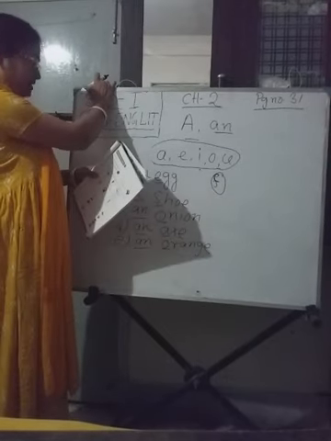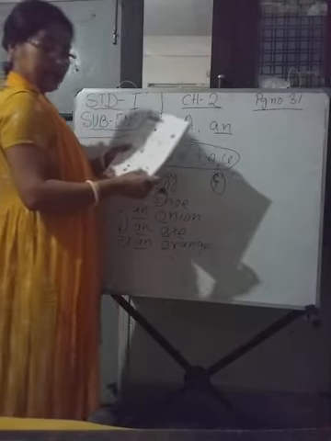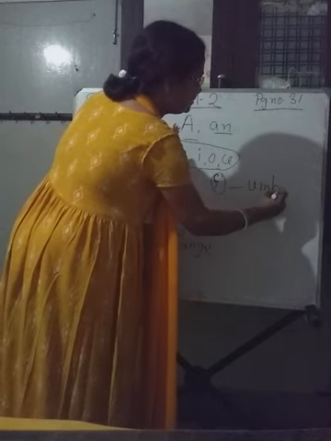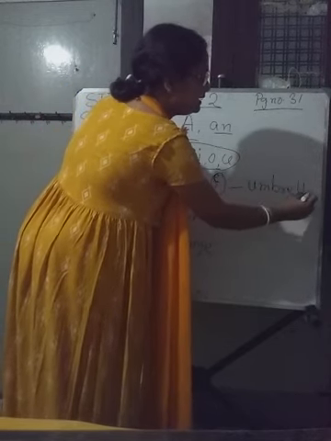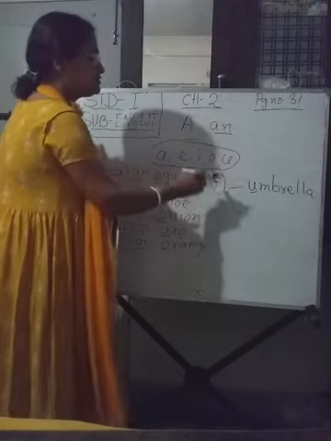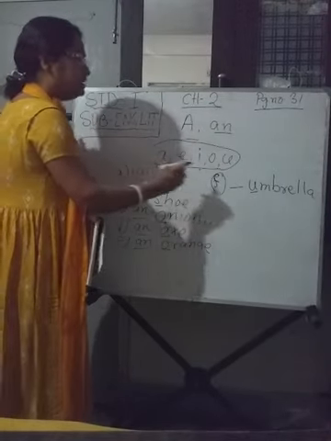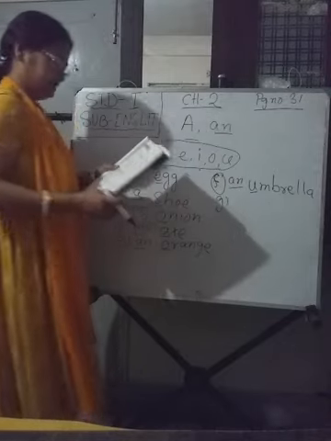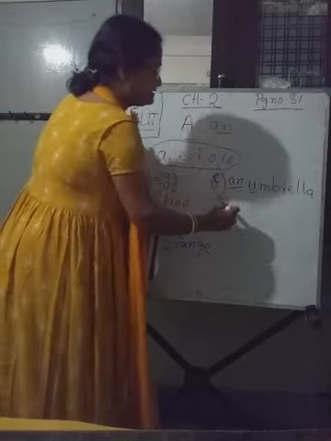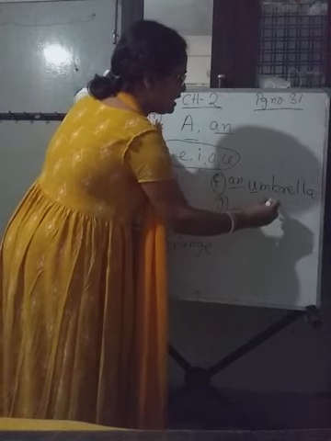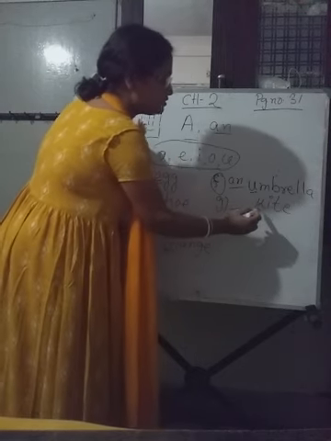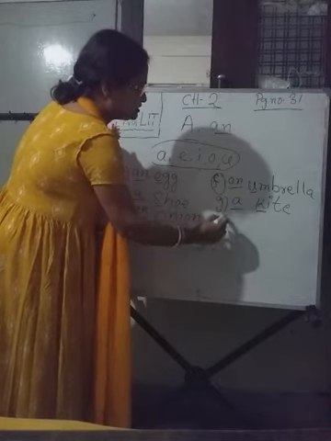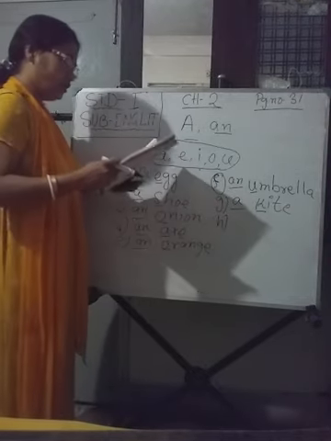What can we see in number F? Umbrella. U-M-B-R-E-L-L-A. So U is also a vowel. So an umbrella. Now G. G is kite. We can see the picture of a kite. K-I-T-E, kite. So K is a consonant. So a kite. H. Here H, bowl.